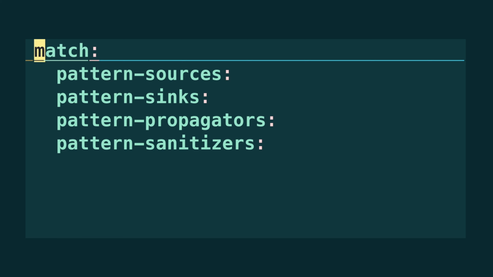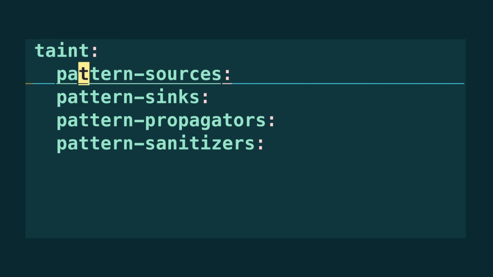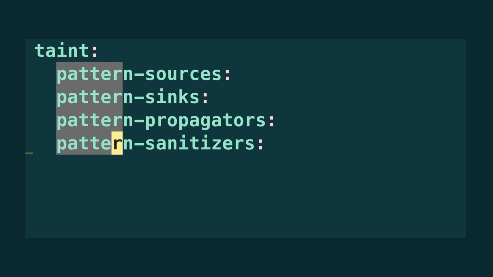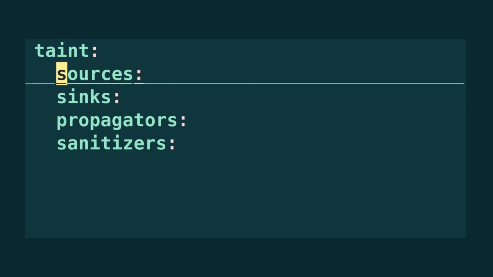Taint mode is also supported. To write a taint rule with the new syntax, simply use taint as a top-level key instead of match. You also no longer need the option mode taint. In this new taint syntax, we still have sources, sinks, propagators, and sanitizers, but for all of them we can drop the pattern dash from the keyword. Let's try translating one or two rules into this new syntax.